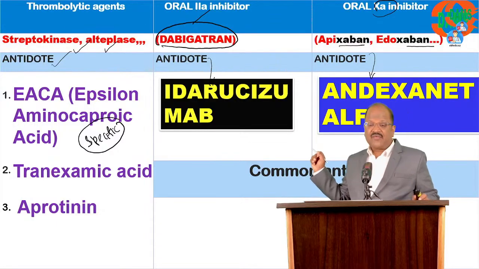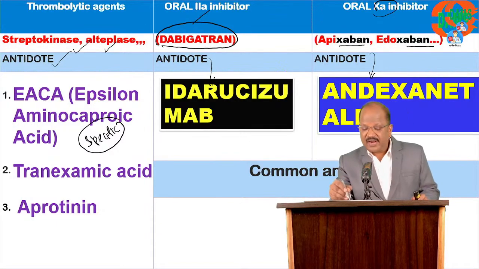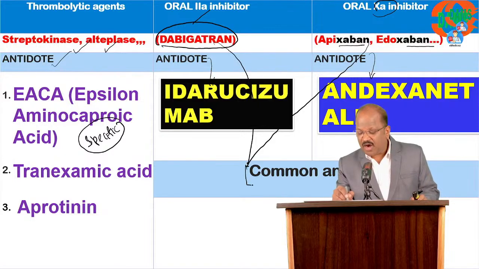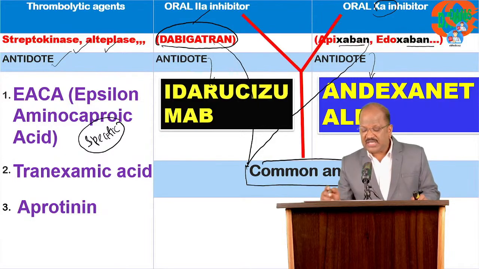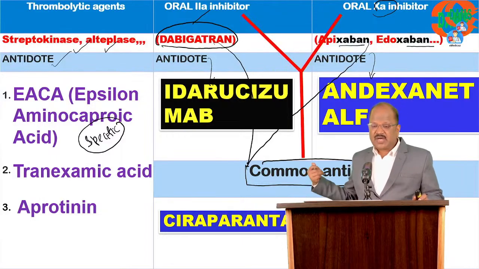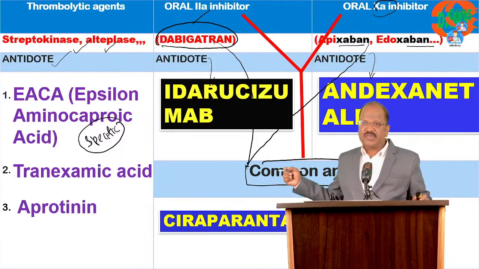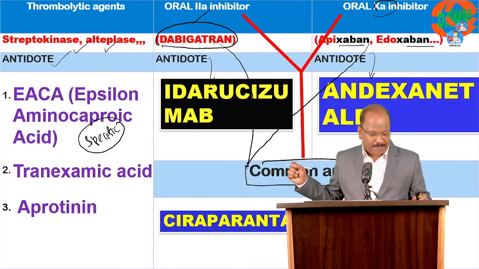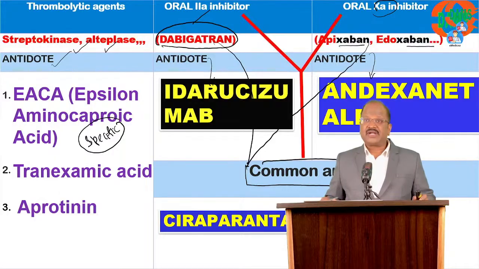Okay. And finally, one question. For dabigatran and for oral Xa blocker, for both we have one common antidote. Remember, it is a common antidote for both direct thrombin inhibitor and Xa blocker. This is very important, very important.